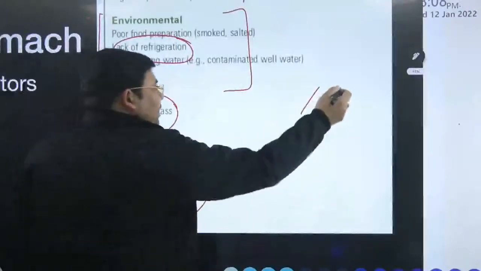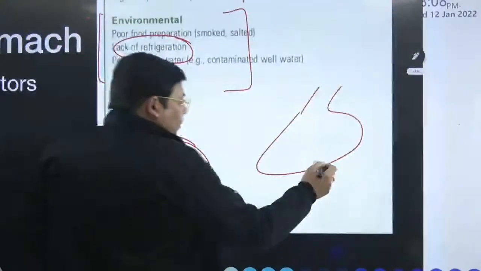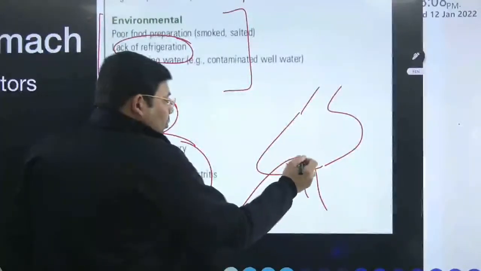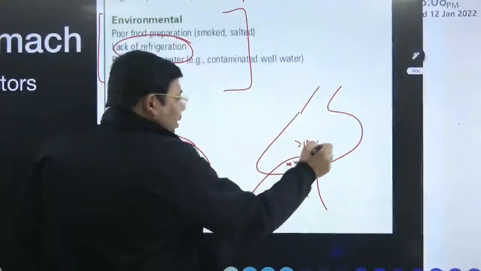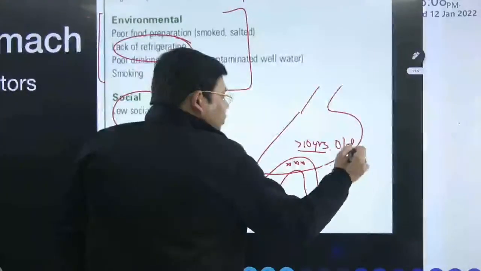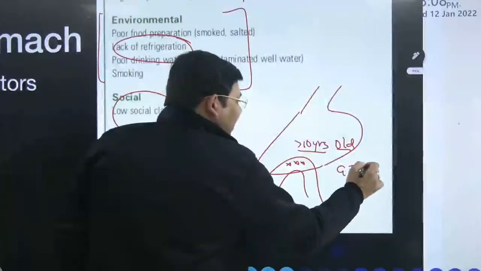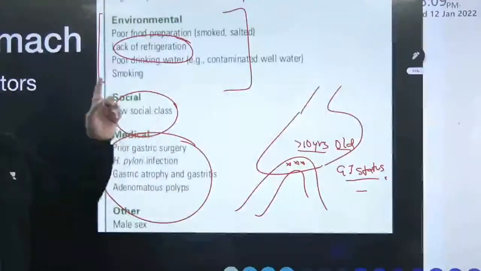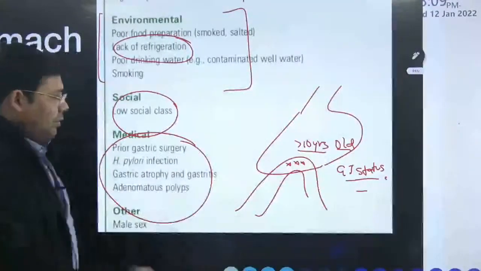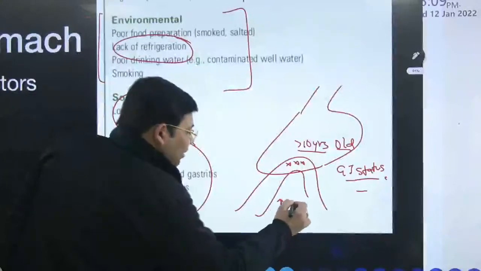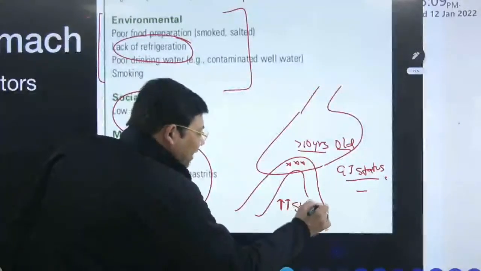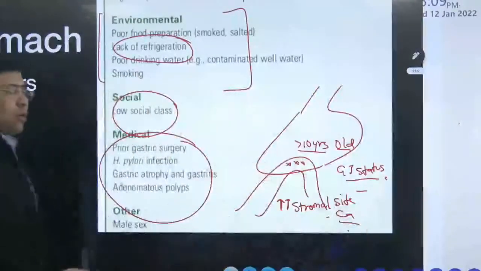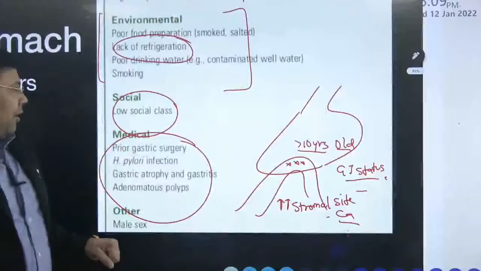Students, suppose you have done a gastrectomy, and after gastrectomy, you have done a gastrojejunostomy. If it is a gastrojejunostomy status, GJ status, more than 10 years old, this is again going to increase the risk of stromal site cancer. So stromal site cancer is increased because of this, and this is very important.